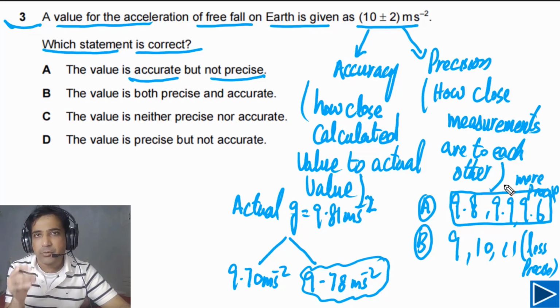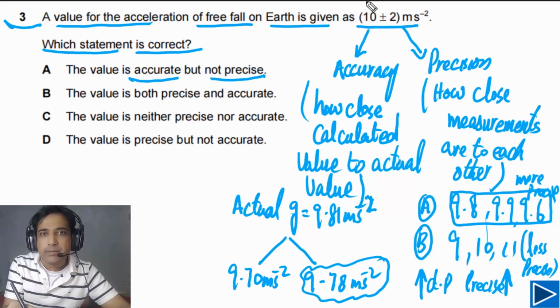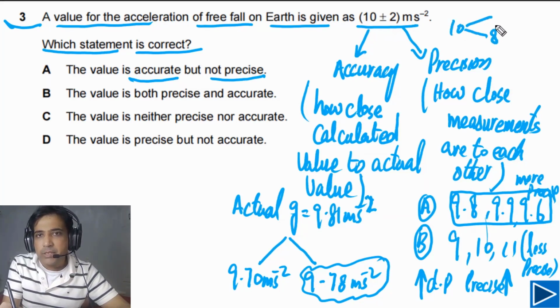Now if you look at 10, it has a range from 8 to 12, and our actual value is in this range. So this measurement is accurate because it is in this range, but it is not precise because it has no decimal places.